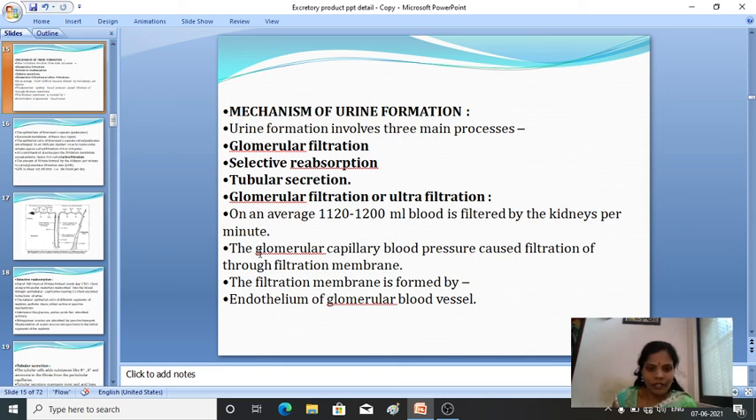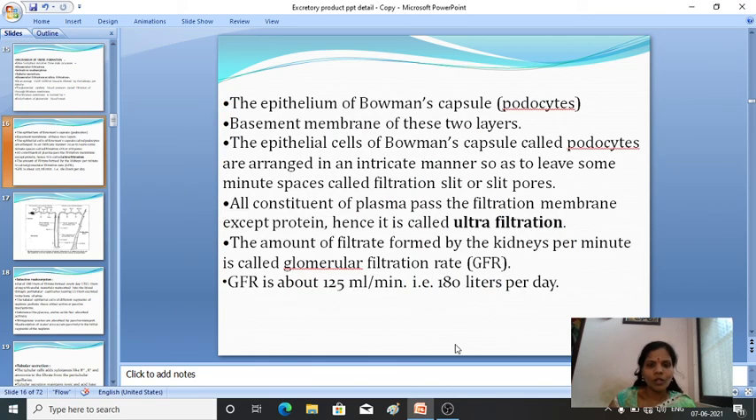Then the glomerular capillary blood pressure causes filtration through the filtration membrane. The filtration membrane is formed by the endothelium of the glomerular blood vessels. So we'll see what this endothelium does. Then there is the epithelium of the Bowman's capsule, that is the podocytes.